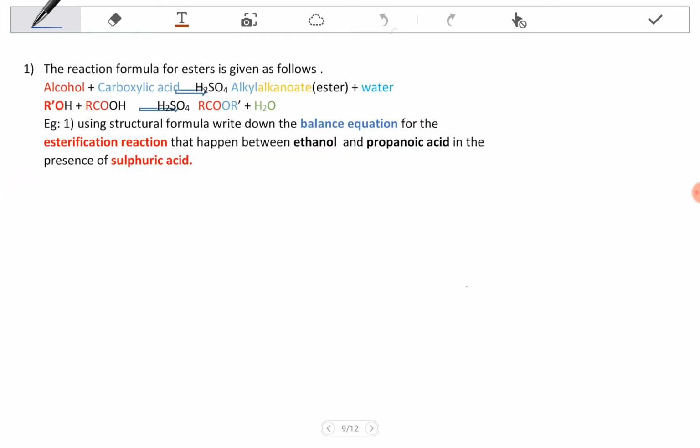Okay, so the reaction formula for the ester is given by this. It's alcohol, carboxylic acid in the presence of this. So this is a catalyst, don't worry about that. It gives you the alkyl alkanoate, which is what we call an ester, plus water. So we are going to take a look at how those products are formed.